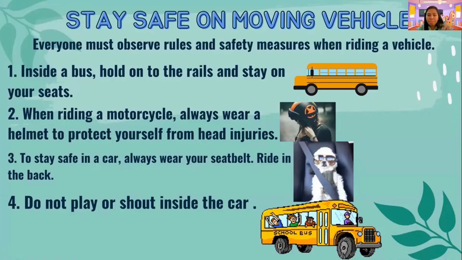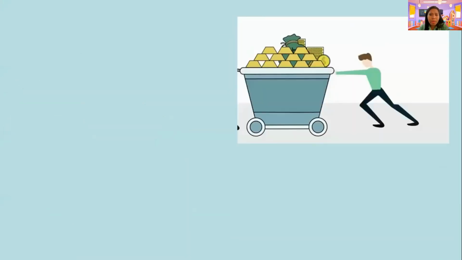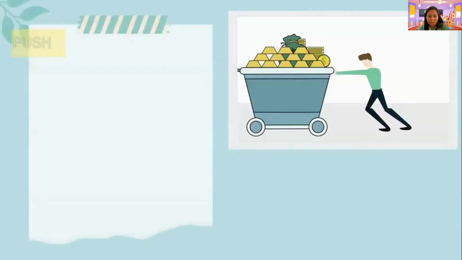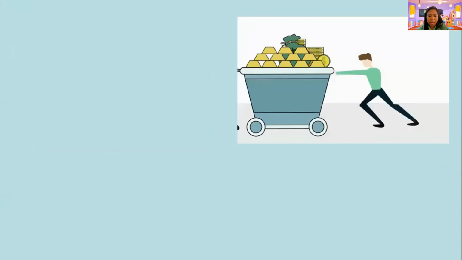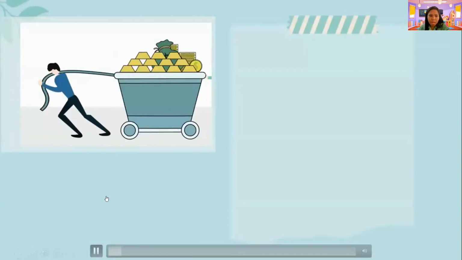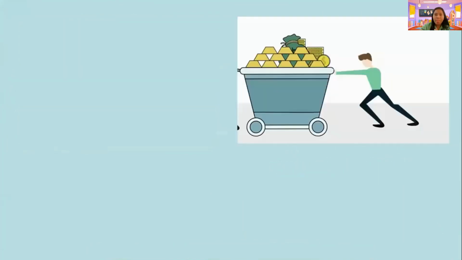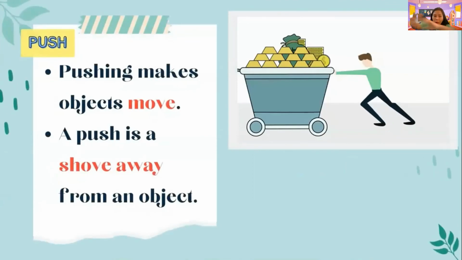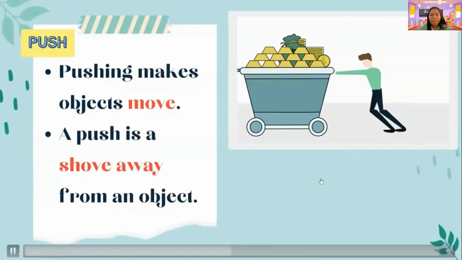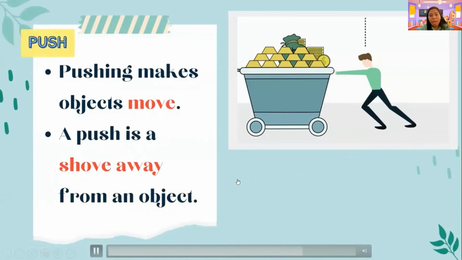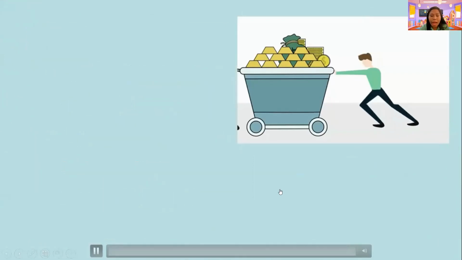When we say pull, what is pull again, grade 1? When we say pull, it is, okay, I hope you can see this one. When we say pulling, it makes the objects move. And also pushing, it makes the object move. But the pull here, it is a tug toward the body. But the push, it is a shove away from an object. So by exerting force, of course, any object can move.